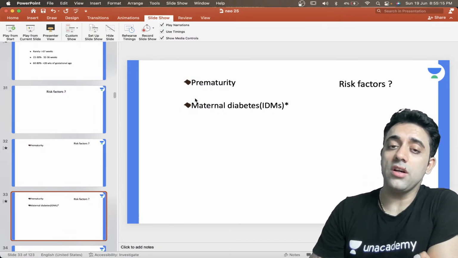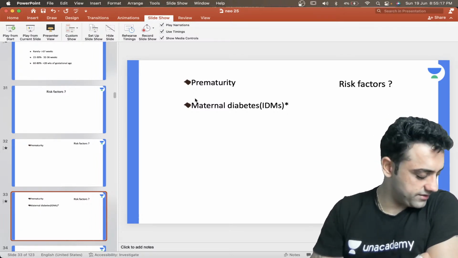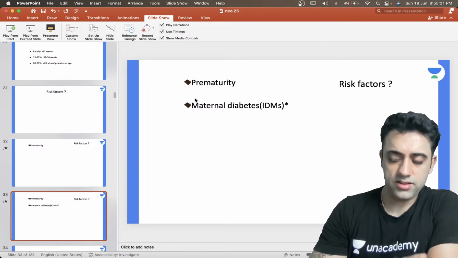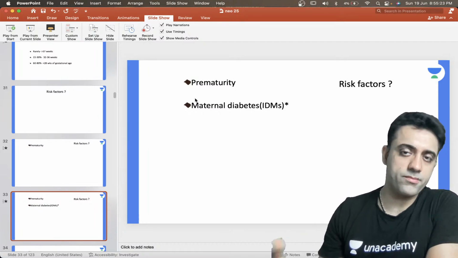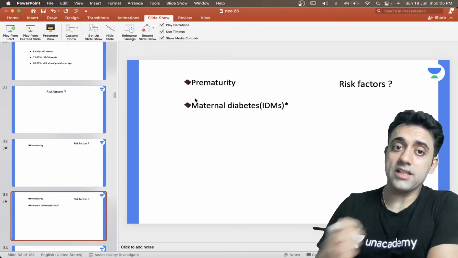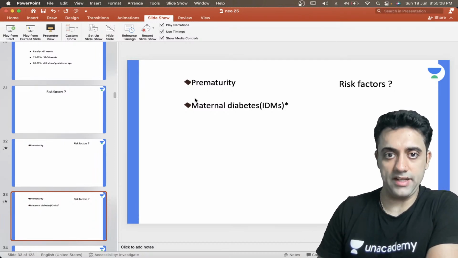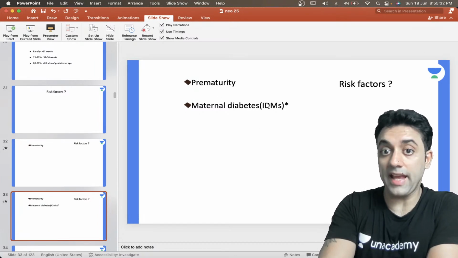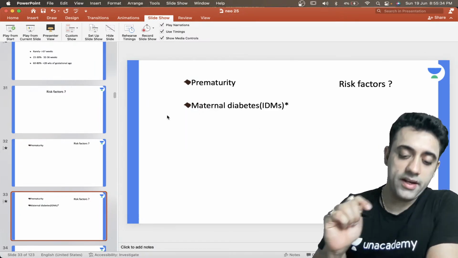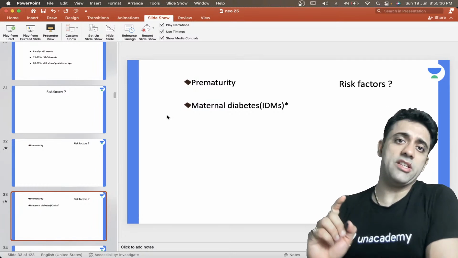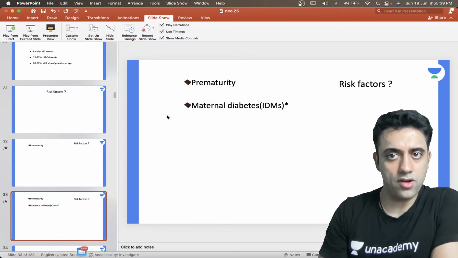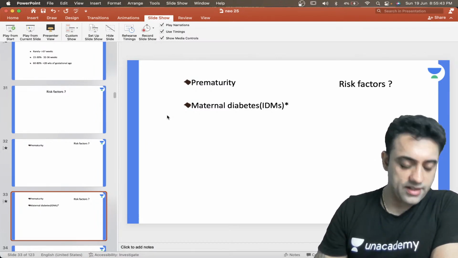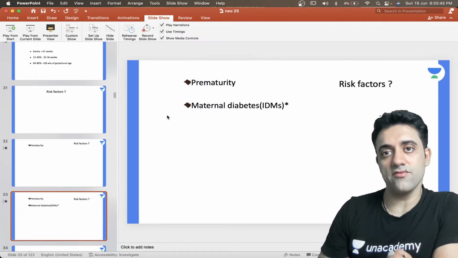So I'll repeat again: hyaline membrane disease, respiratory distress syndrome. Prematurity is a risk factor. The more premature the baby is, the lungs are not mature, and the baby gets RDS. Next very important is maternal diabetes. Why maternal diabetes? This is a star mark exam question, remember that. Diabetes interferes in the production of surfactant. Always remember, diabetes interferes in the production of surfactant.